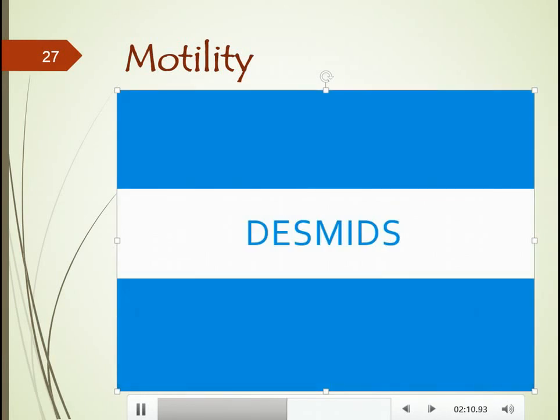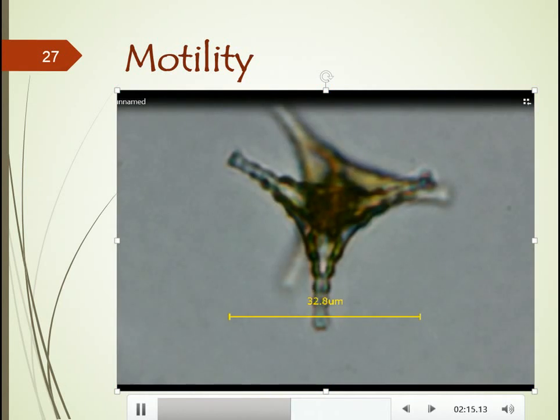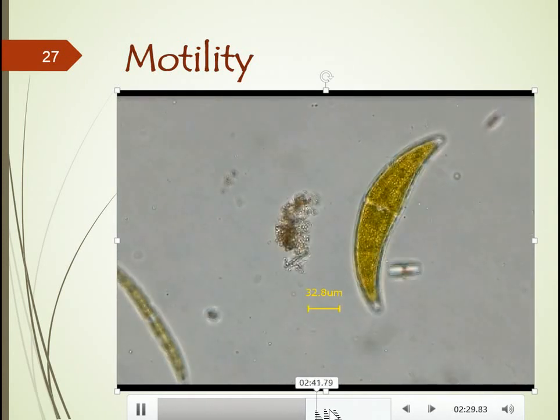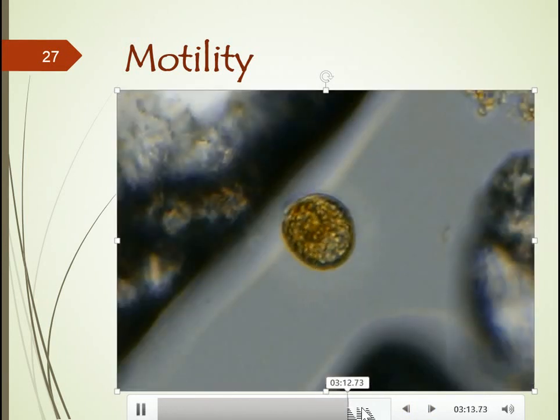Desmids are a type of green algae. They come in various forms. Here's one form. Now the literature says that they do have some type of motility, whereas this is an example of one that's not moving very much. This organism is just moving around with the water. Here's another type of desmid. I'm going to go over this quickly so that we don't waste time, but there's no motility there.